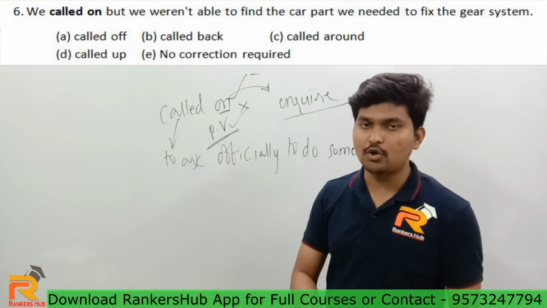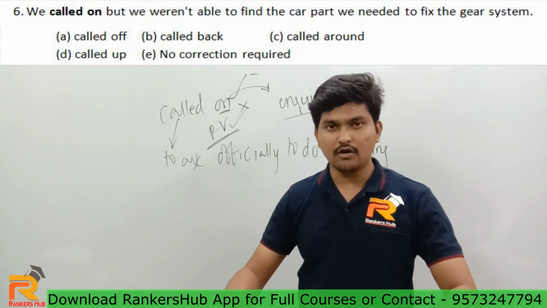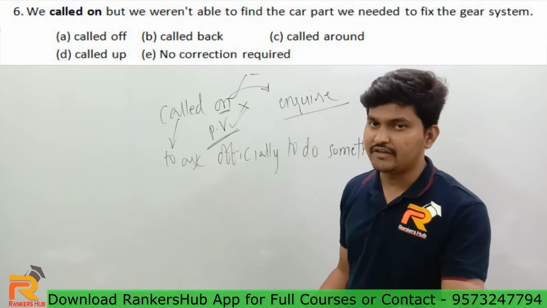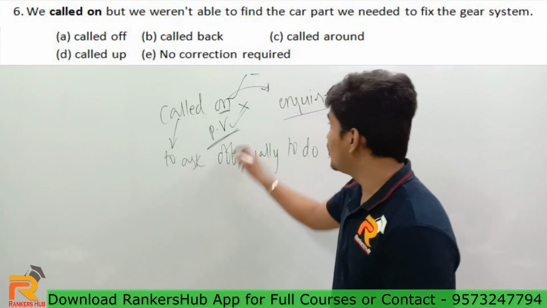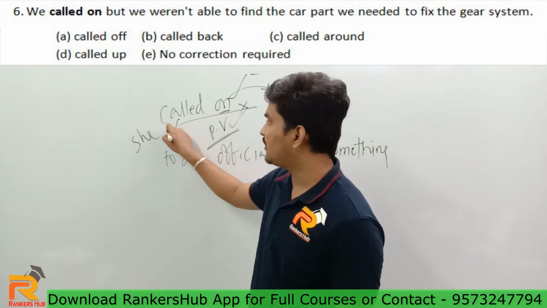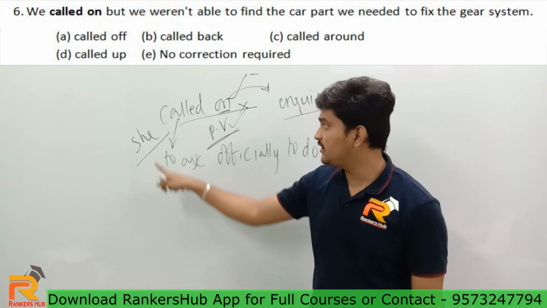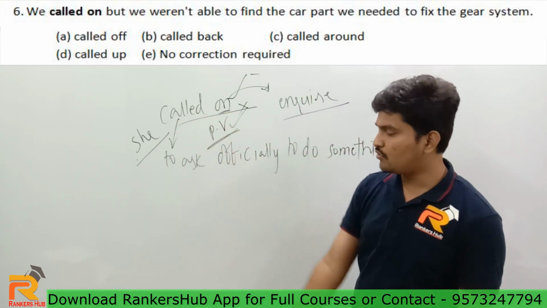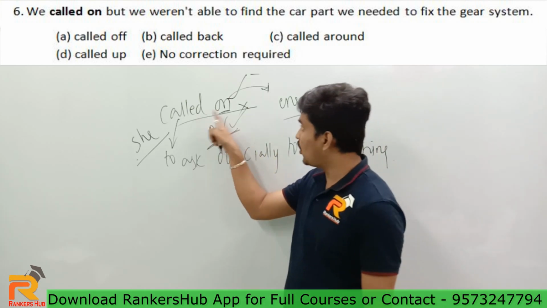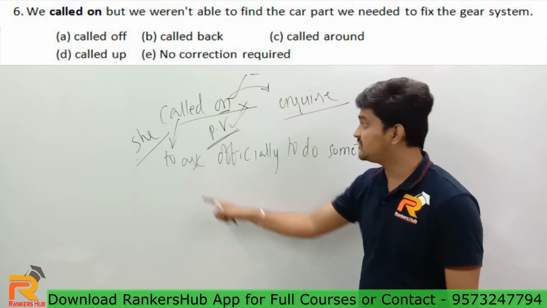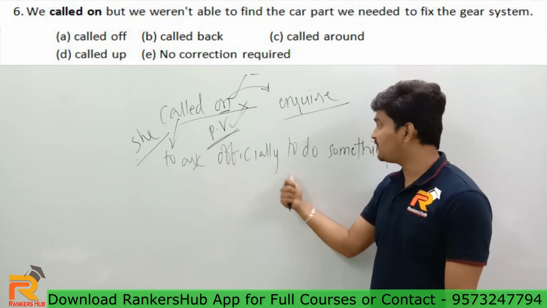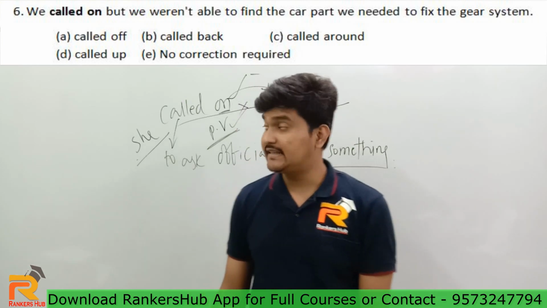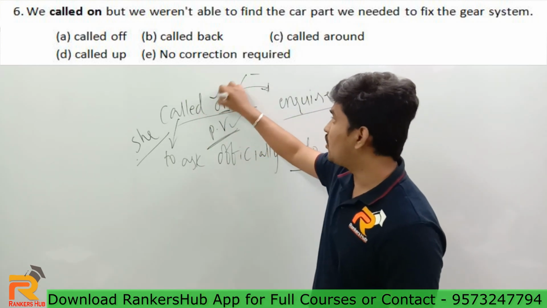the Americans to be tolerant of each other. Okay, if I say she called on the Americans to be tolerant of each other, in that sentence understand the usage of call on. A person, I'm not naming that person, a person who is referred to using she is calling on all the Americans to be tolerant of each other. Don't fight, just be peaceful. She is calling on those persons, Americans. That simply means she is asking them officially to be very peaceful or tolerant to each other, right? That is the sense that the phrase call on will give.